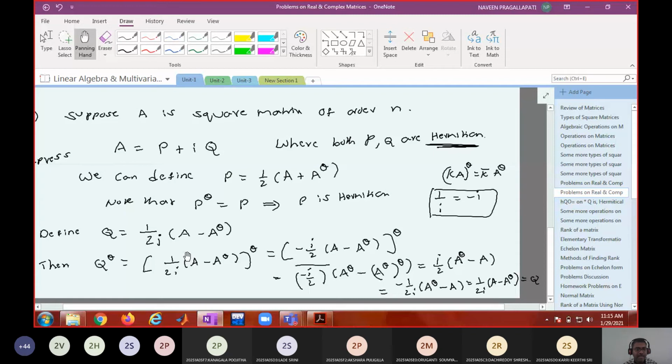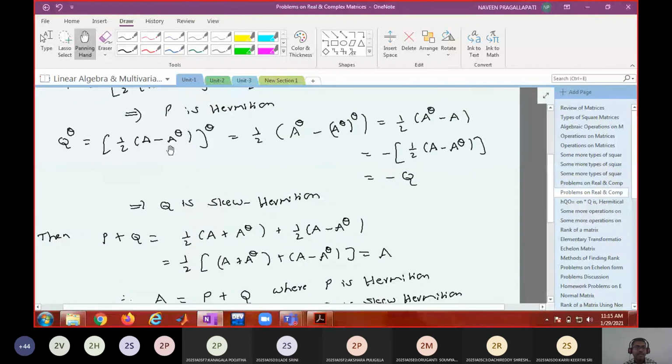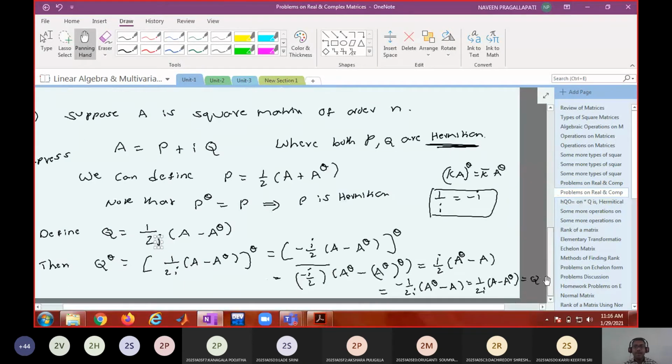If you multiply both sides with i, i into Q, i gets cancelled, and that becomes skew Hermitian. That is what happened here, no? Skew Hermitian, which is the definition of 1 by 2 times A minus A power theta. Is the third problem understood?